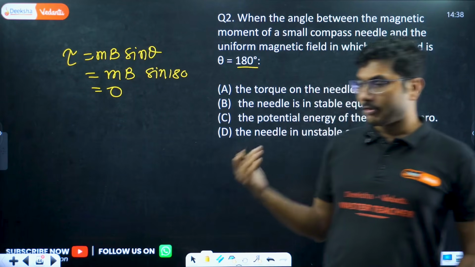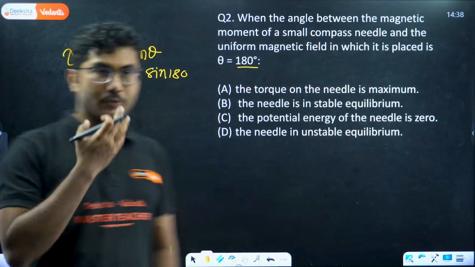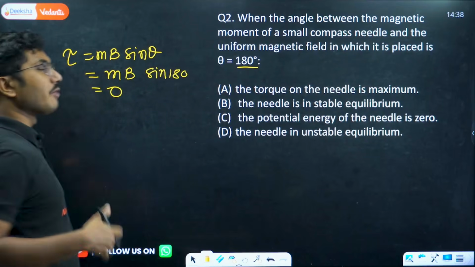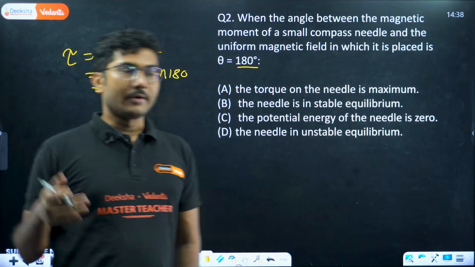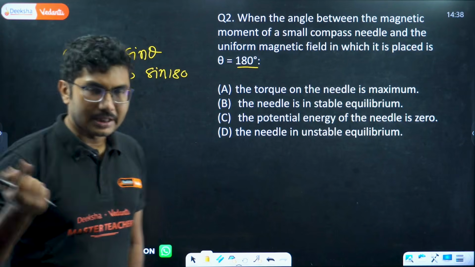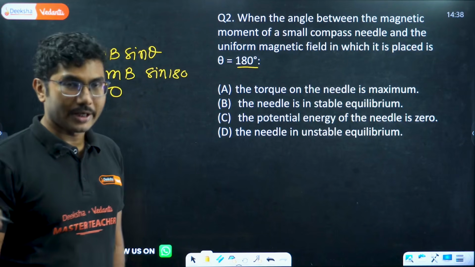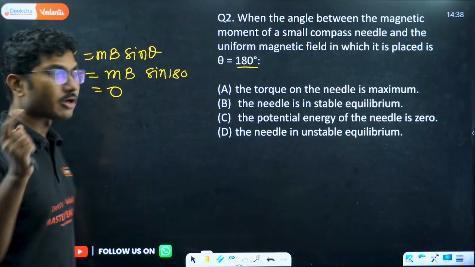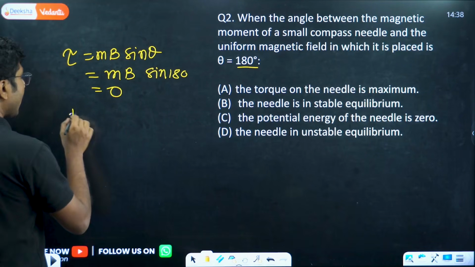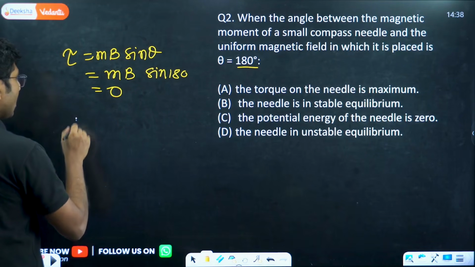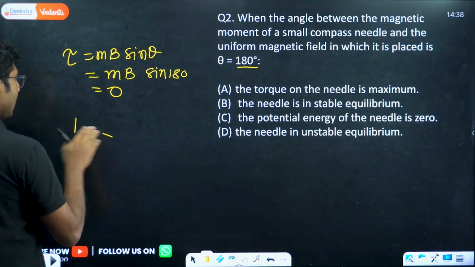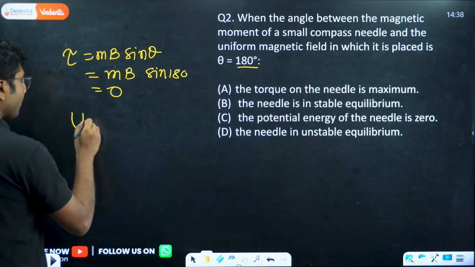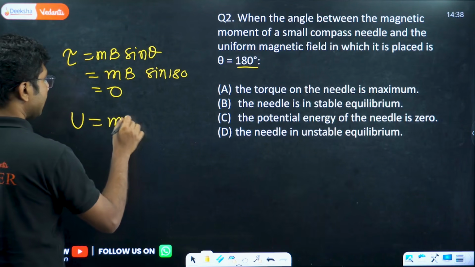Whether it is a stable equilibrium or unstable equilibrium, that we have to find out. Now if torque is 0, obviously it is in equilibrium. It can be in equilibrium in 2 positions. One is theta equal to 0, another is theta equal to 180 degrees. So now our job is to find whether it's a stable or unstable equilibrium. How to do that? For that you have to find the potential energy. So what is the potential energy? Let me denote potential energy with U. That is mB cos theta.